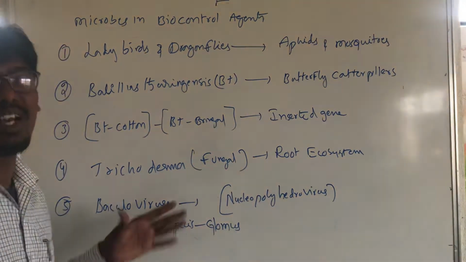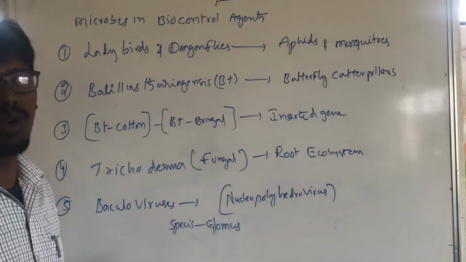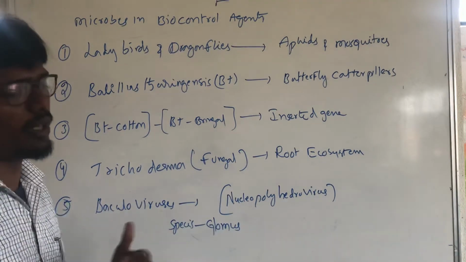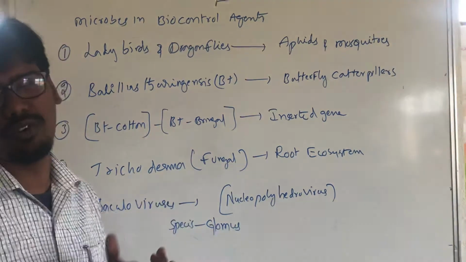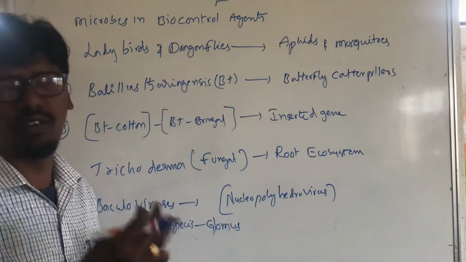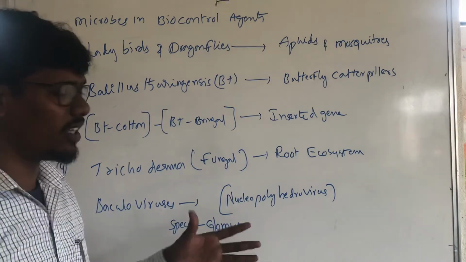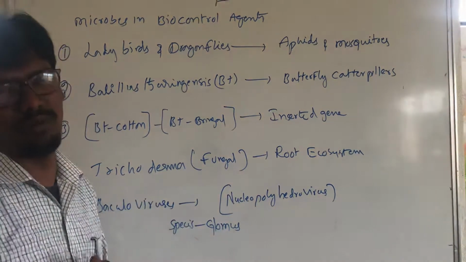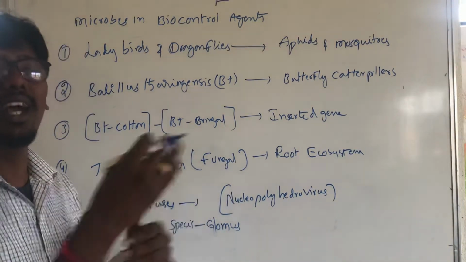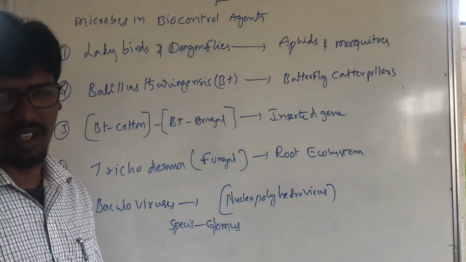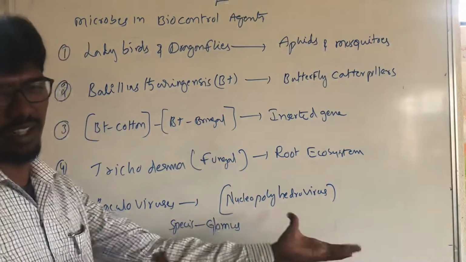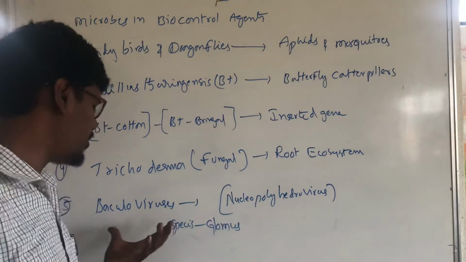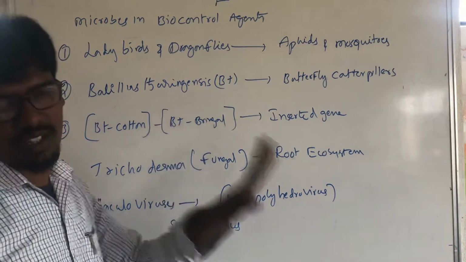Useful insects, arthropods and different types of microorganisms will be conserved, and what is harmful to the plants will be killed. So baculovirus is one of the pathogens.